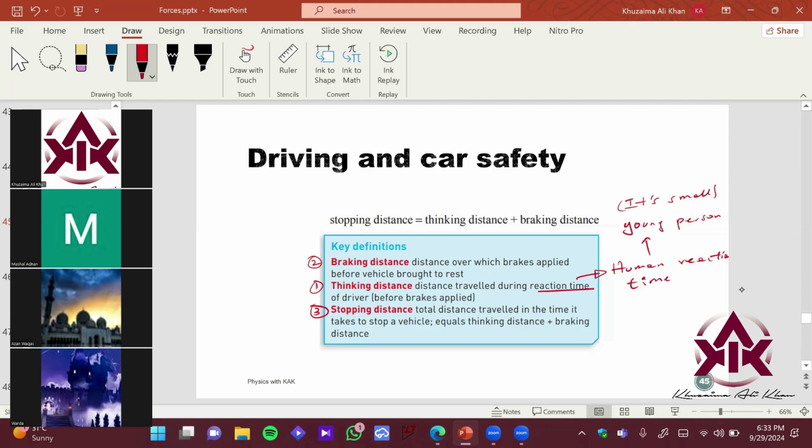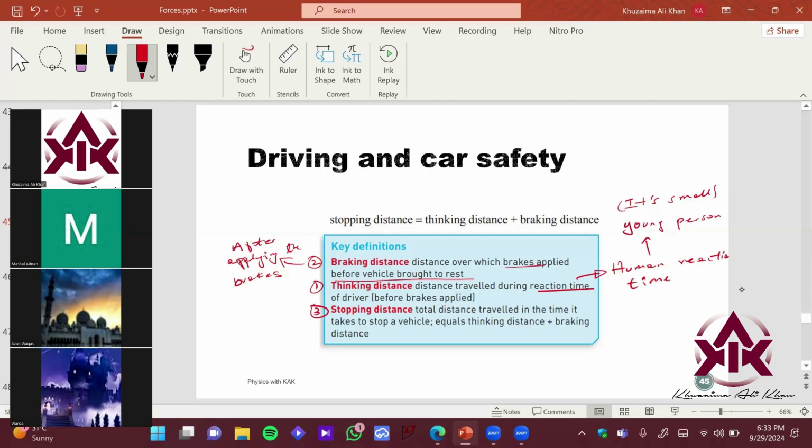Then you press the brakes, and it's between the car and the road. Now you have applied the brakes, so what happens depends upon your vehicle and the road. Braking distance is the distance traveled over the road after the brakes have been applied, until the car has been brought to rest.